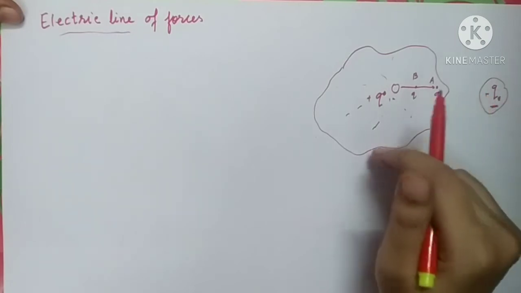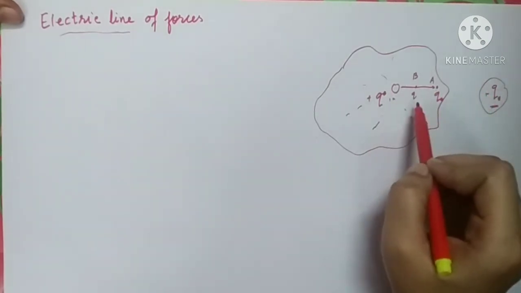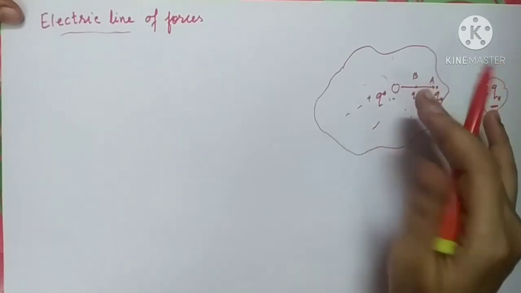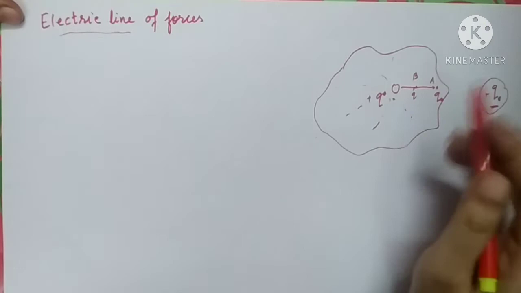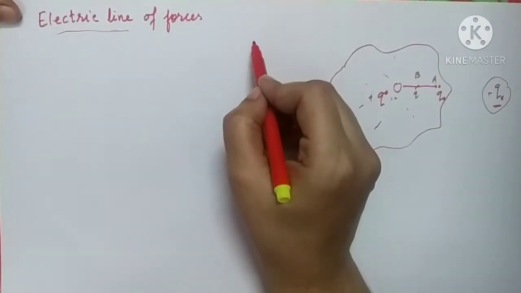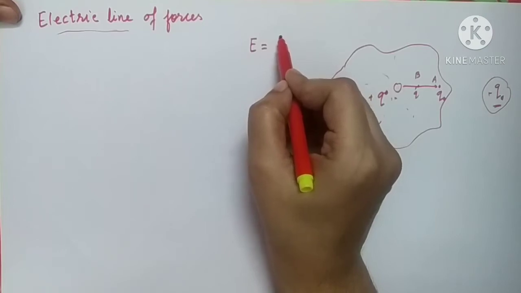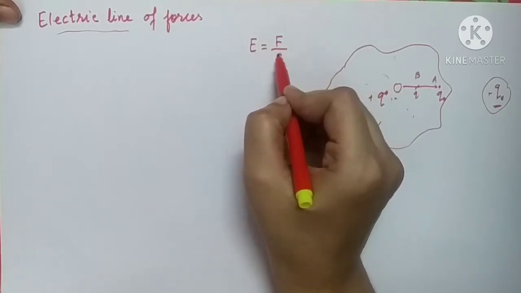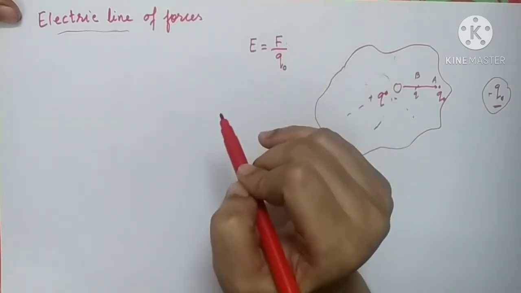So how do you come to know? You will come to know it from the force of repulsion between the charges. Greater the force of repulsion, greater would be the magnitude of the electric field intensity. So on the same concept, we have defined the electric field intensity as the force experienced by the test charge, or F upon Q0, force per unit test charge.